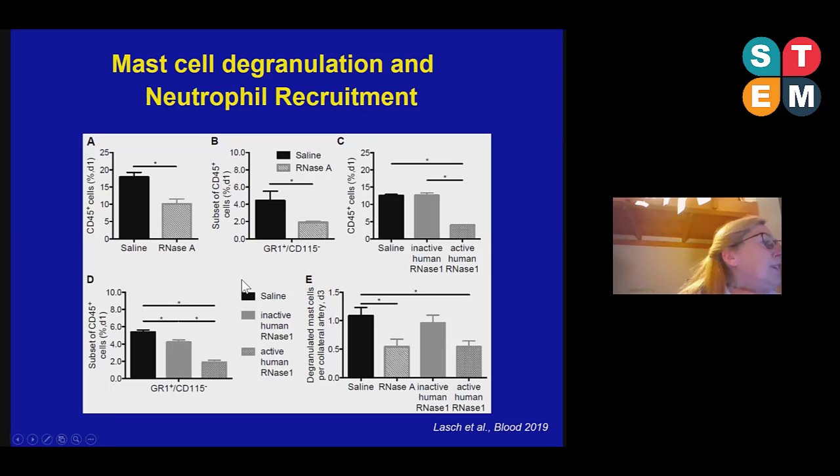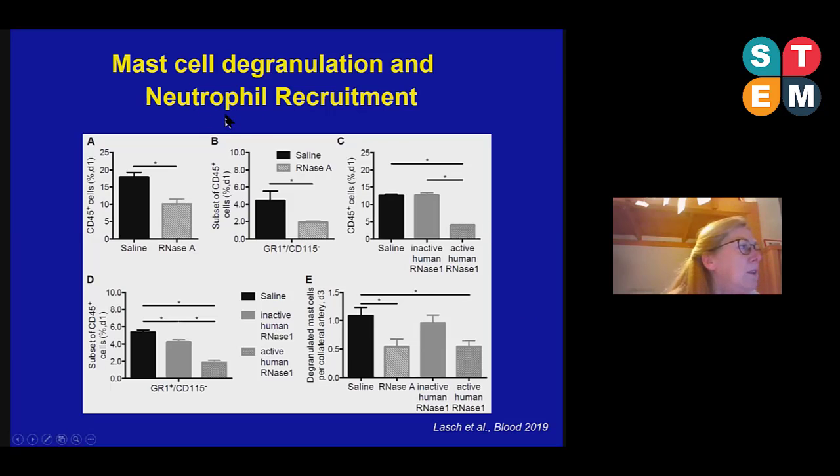Again, and these are now results from day 1 after induction of arteriogenesis, we have reduced numbers of perivascular leukocytes, and at day 1 we find significantly reduced numbers of neutrophils in RNase A and RNase 1 treated mice. The reduced numbers of neutrophils is associated with a reduced number of degranulated mast cells in RNase A and RNase 1 treated mice. And these activated mast cells, of course, we need for monocyte recruitment.